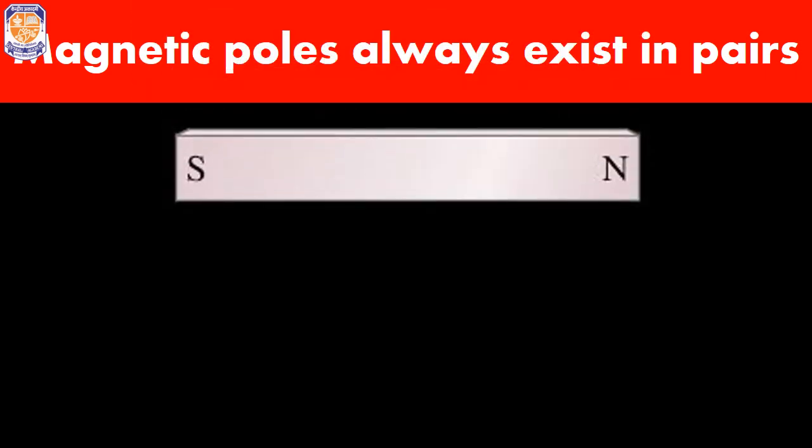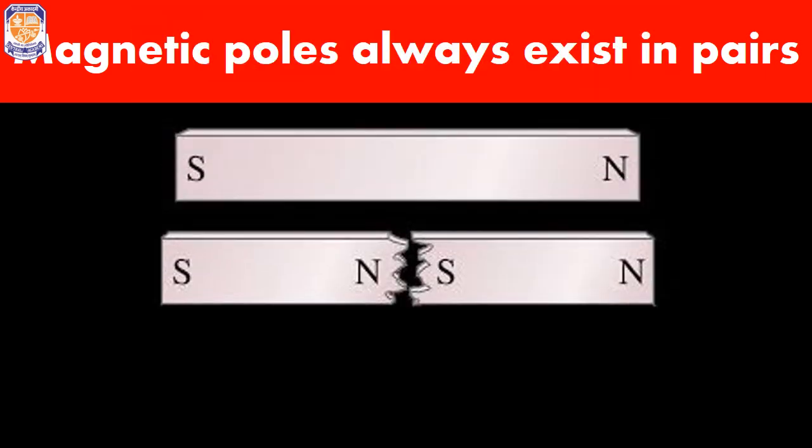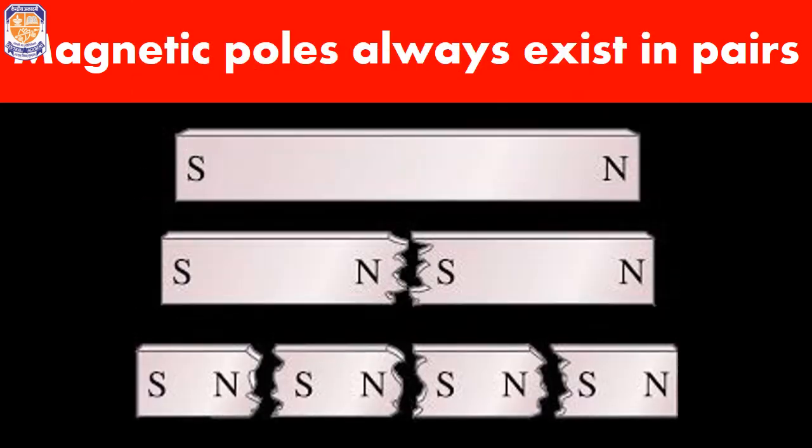Suppose we have a large magnet. If we try to break this magnet into two pieces, we will get two magnets, each with a north and south pole. Now again, if we break these two pieces further into two more pieces, we again get four small pieces of magnets, each with a north pole and south pole at its opposite ends. So this proves that the magnetic poles can never be isolated.